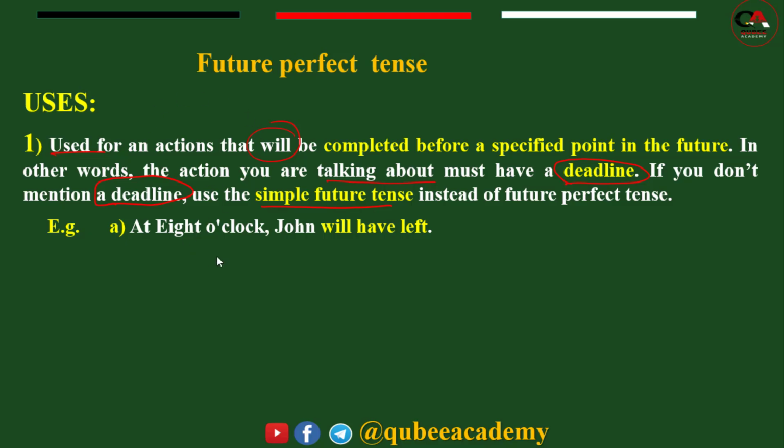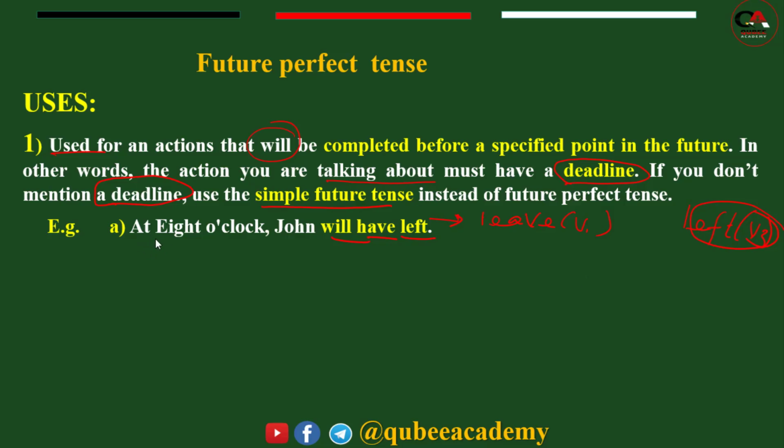Look, at 8 o'clock, John will have left. Will plus have plus verb 3. Left comes from the verb 3 for leave. Leave is a verb 1 and left is verb 3. Left is verb 3, not the opposite of right here. It is used as a verb.